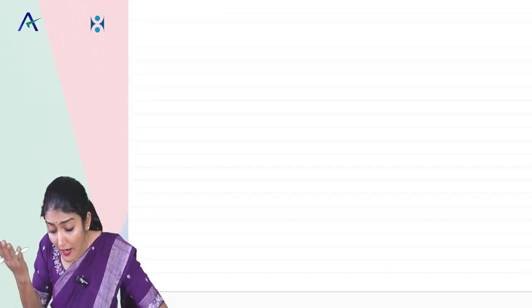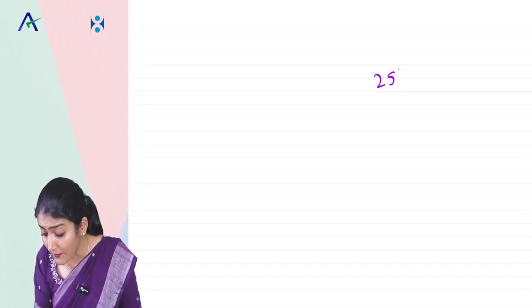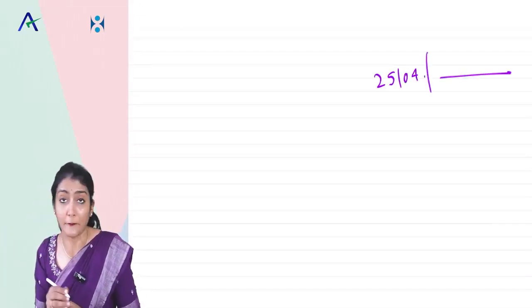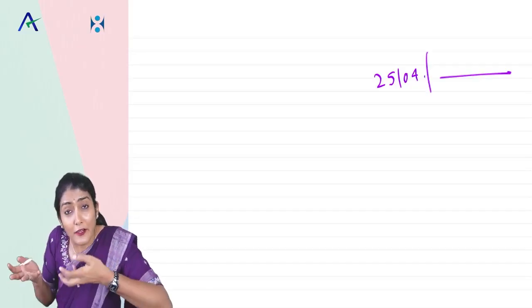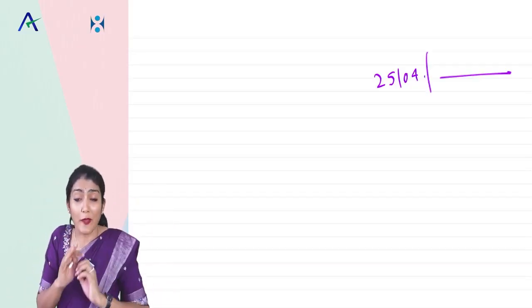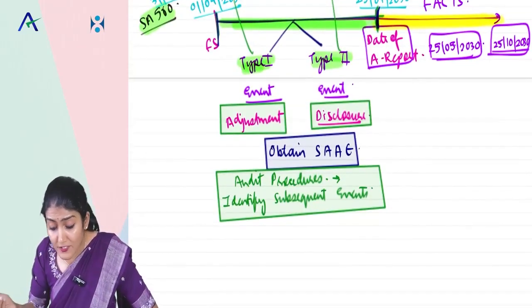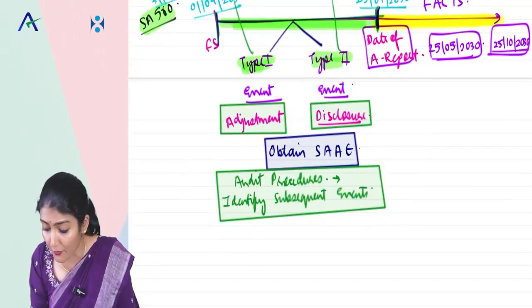Auditor says that I came to know this matter after 25th April. Had I known this matter on or before the date of my audit report, it would have caused the auditor to amend the auditor's report.